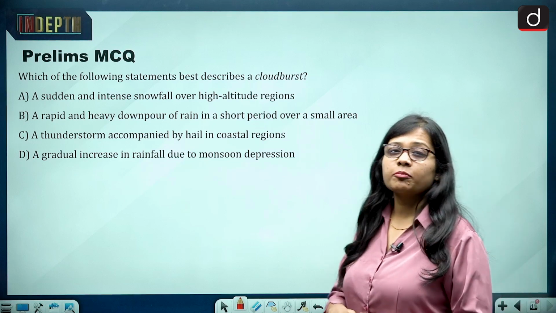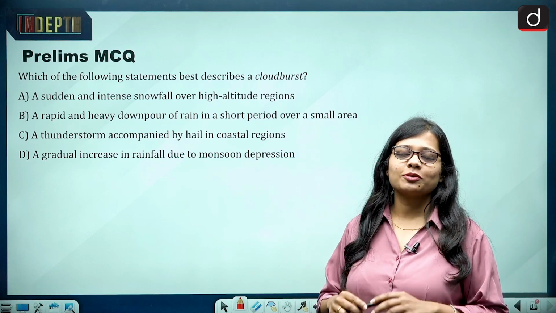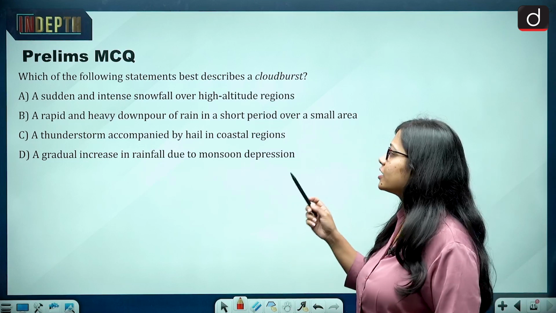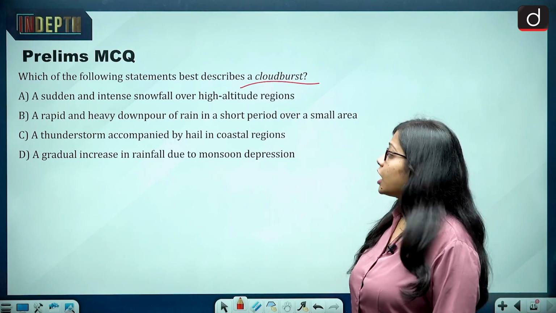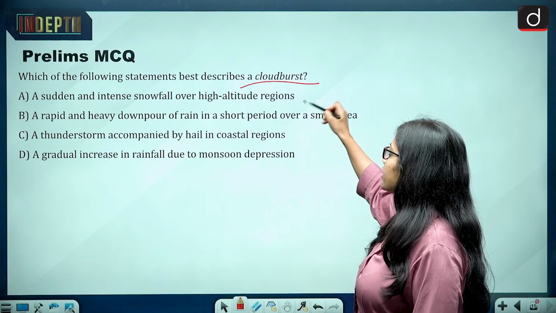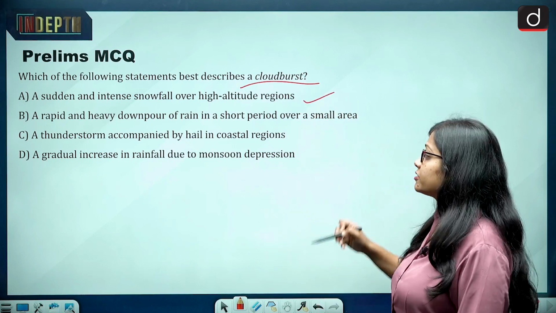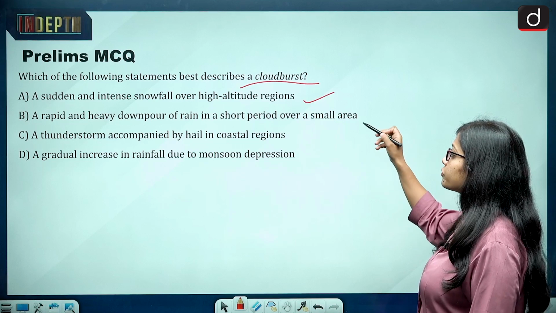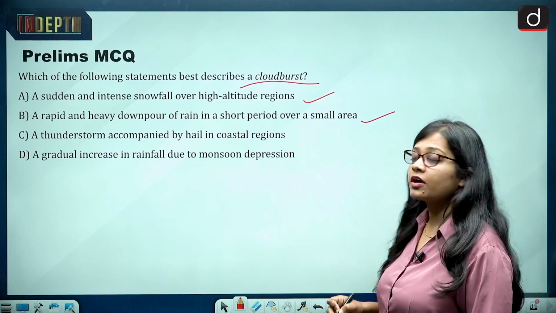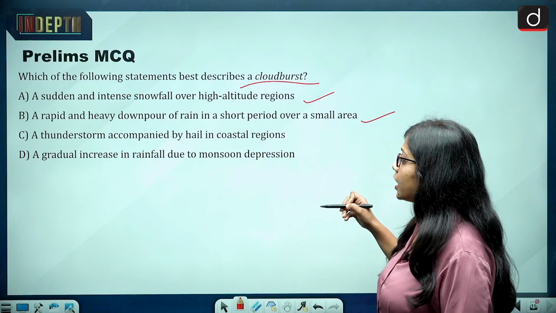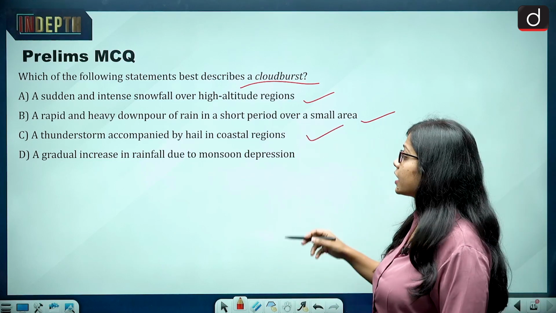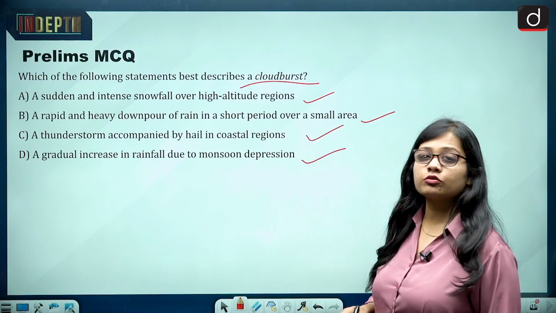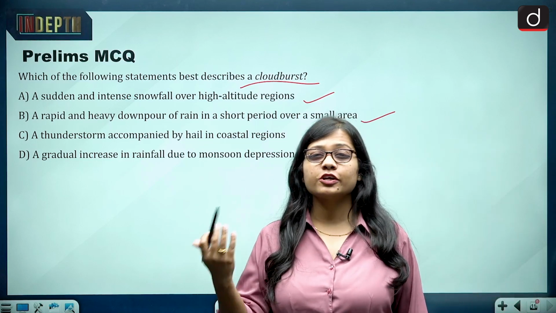And now in the end, the prelims MCQ, and like always, you need to tell me the answer in the comments below. The question is, which of the following statements best describes cloudburst? A, a sudden and intense snowfall over high altitude regions. B, a rapid and heavy downpour of rain in a short period over a small area. C, a thunderstorm accompanied by hail in coastal regions. Or D, a gradual increase in rainfall due to monsoon depression. We have discussed this in the video, so give me the answer.